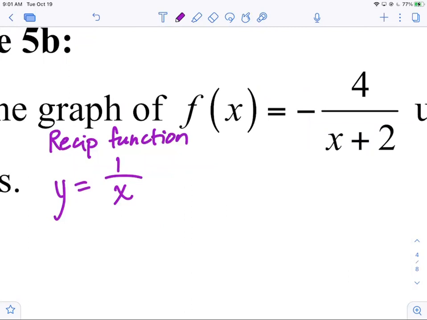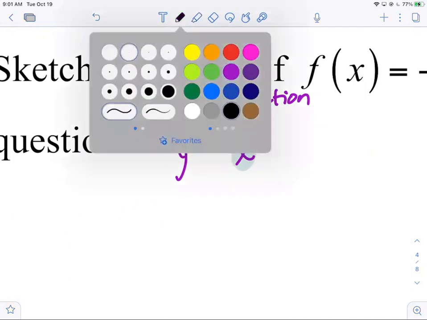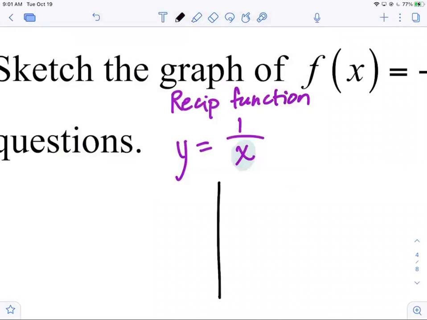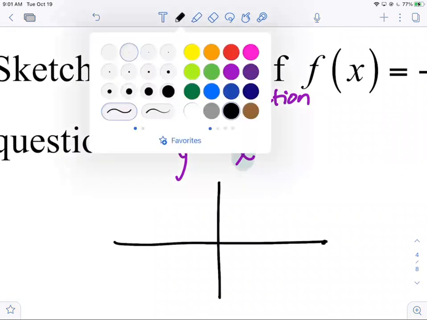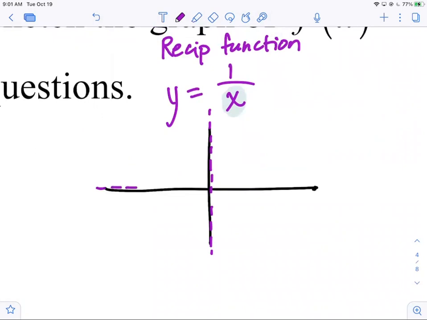Now, looking at it, you know right away what value is not in the domain. What? No, in the parent function here. 0. X can't be 0. Is it a hole or a VA? It's a VA, right? Because you plug in, you get non-zero over zero. X doesn't divide out. Let's go ahead and sketch the graph. You might recognize it. Here's what the parent function looks like. Y-axis, x-axis. It does, in fact, have a vertical asymptote on the y-axis, okay? But it also has a horizontal asymptote on the x-axis.